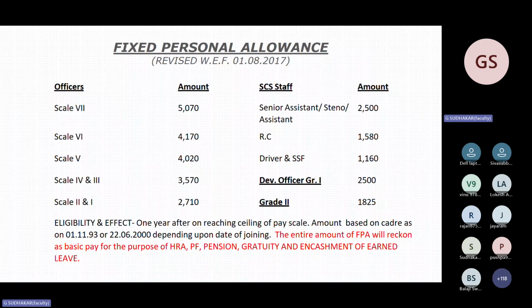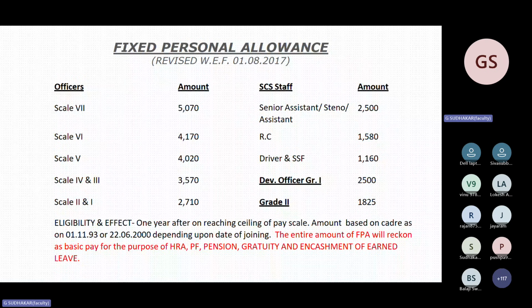For scale 1, they are asking this amount also. Development officer grade 1, what is the FPA payable? What is the FPA payable for senior assistants, stenos and assistants? Scale 4, scale 5. But this cadre is not the present cadre.